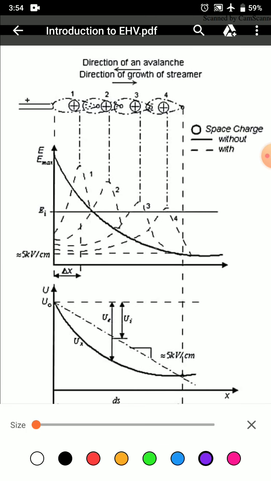The development of streamer or canal discharge is shown here. It is produced on application of DC, AC as well as impulse voltage to a hemisphere plane electrode system.